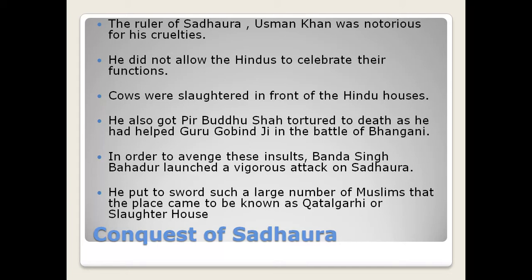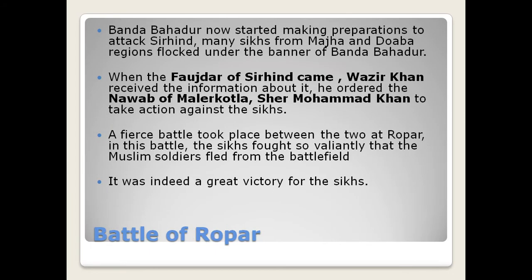Pir Bidu Shah was the same person who had helped Guru Gobind Singh Ji in the Battle of Bangani when the Pathans deserted him. In order to avenge these insults, Banda Singh Bahadur launched a vigorous attack on Sadhora. He put to the sword such a large number of Muslims that the place came to be known as Katalgari. So from Sonepat to Samana to Ghuram to Mustafabad to Kapuri to Sadhora and now to Sirhind. Banda Singh Bahadur started making preparations to attack Sirhind.